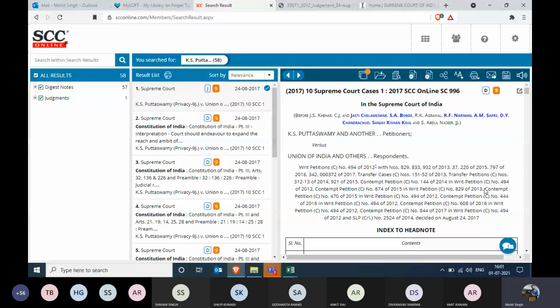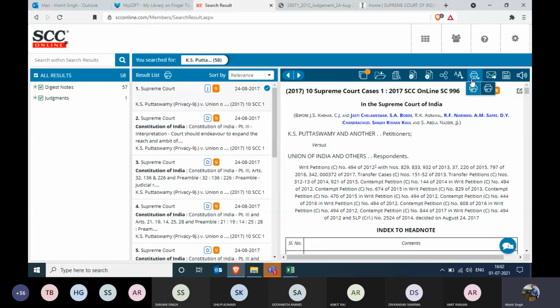The court only accepts those documents which are a photocopy of the original source. Original source simply means if this judgment has been published in any of the journals. It can be SCC, it can be AIR, it can be any other journal. Since we are dealing with Supreme Court cases right now, this judgment must be printed in the SCC Online journal, and we need to take the true printout of that.